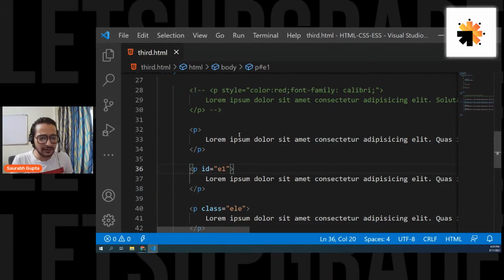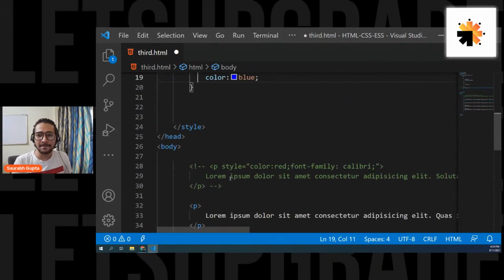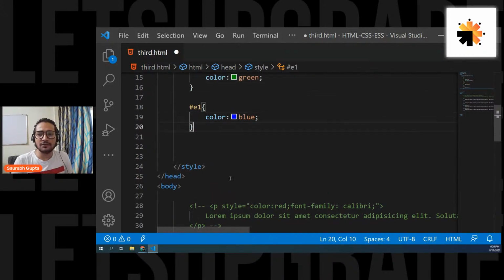Okay, guys, so are we clear with this? Okay, that is cool. That means whenever you're working with CSS, always try to avoid IDs. Don't use IDs for CSS. Is that clear? Okay, now we can remove this.